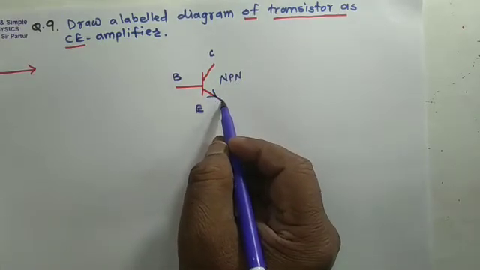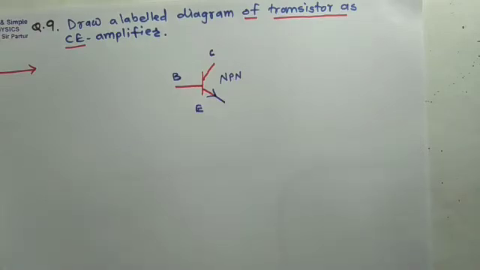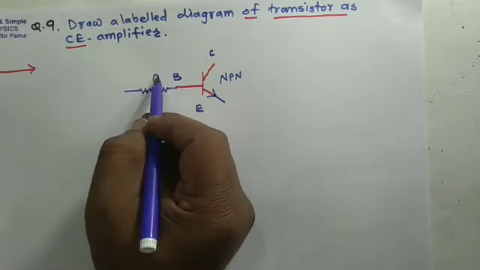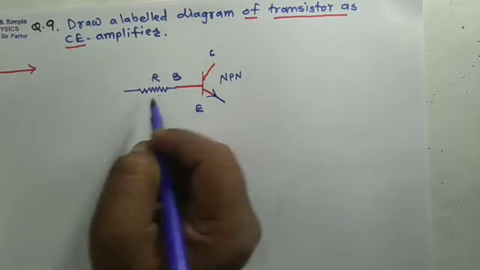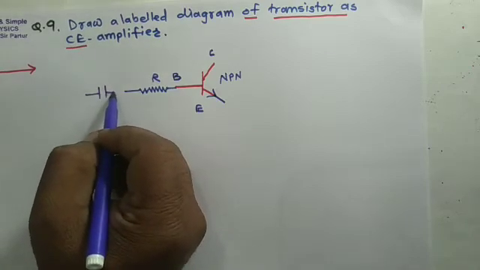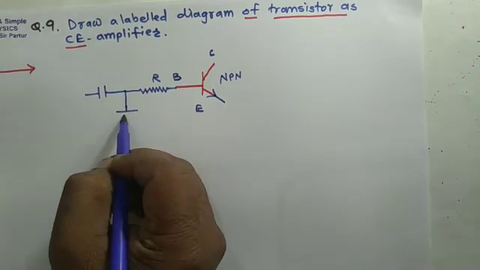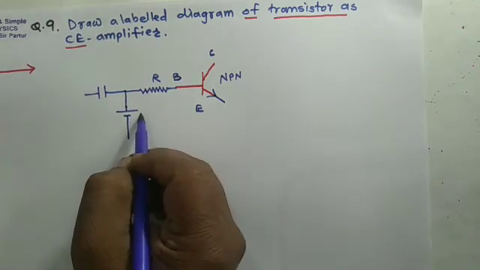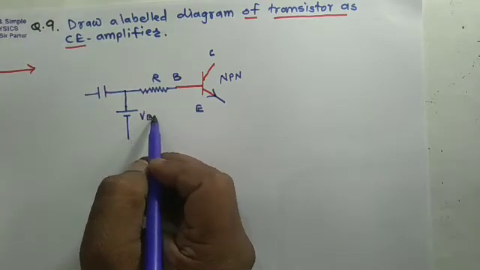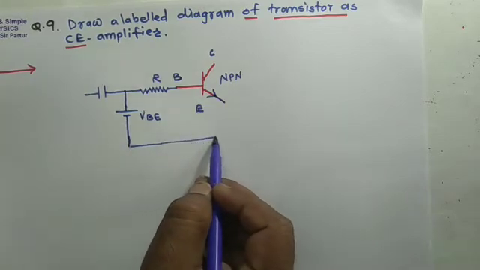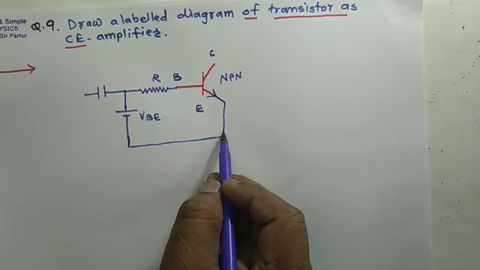So common emitter: here a resistance is connected to base and a capacitor, these are in series. Across the series combination, a battery, that battery is named as base emitter voltage, is connected and emitter is connected here.